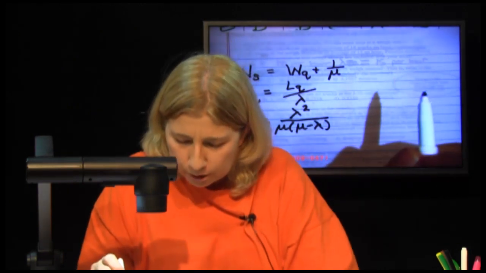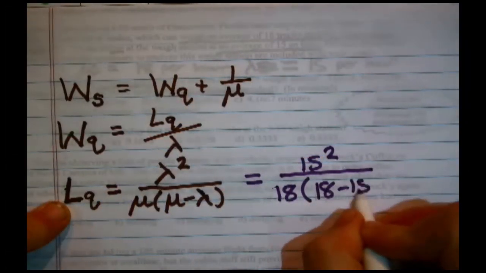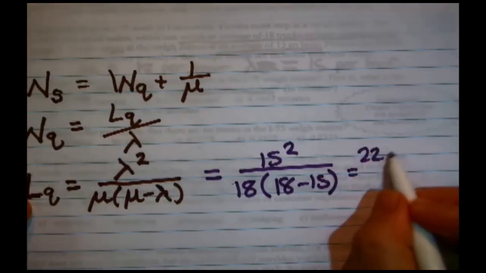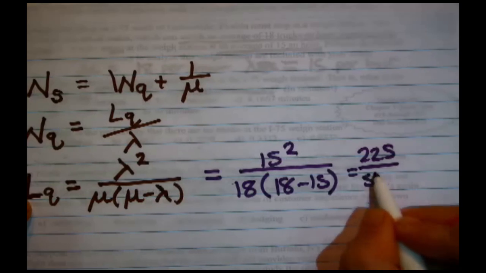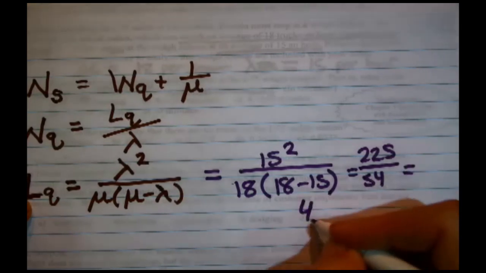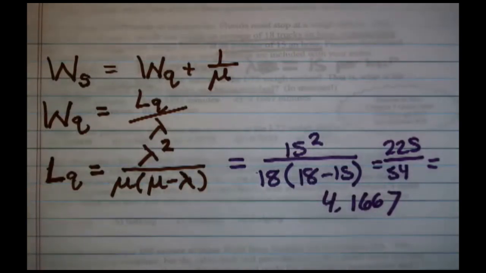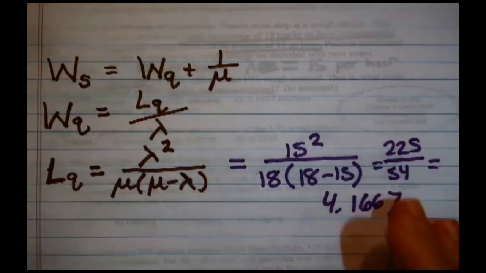But no problem. Now we just put in the numbers, starting down here with LQ. Remember, lambda was 15, so that's 15 squared, and mu was 18, 18 minus 15. On my calculator, that's 225 divided by 54, or 4.1667.